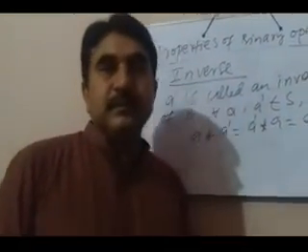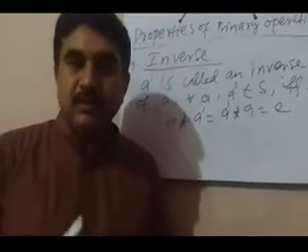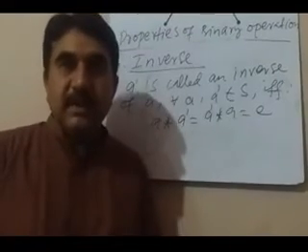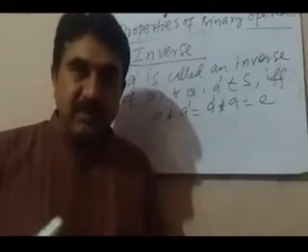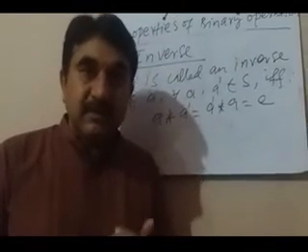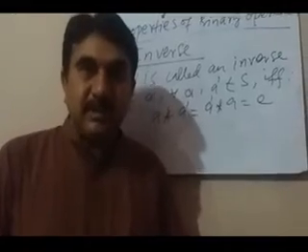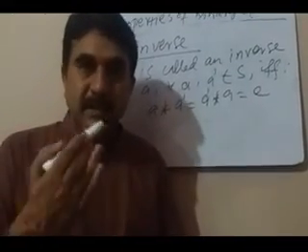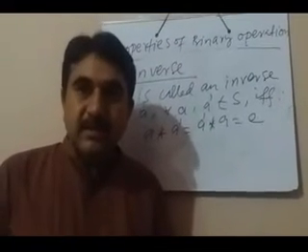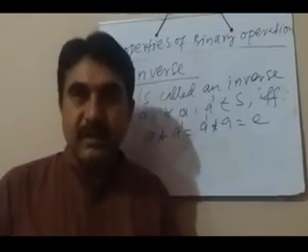So two elements of any set are said to be inverses of each other when the binary operation is applied between these two elements and the result comes as the identity element. When two elements are operated with each other and the result is the identity element, the elements of that set are called inverses of each other.